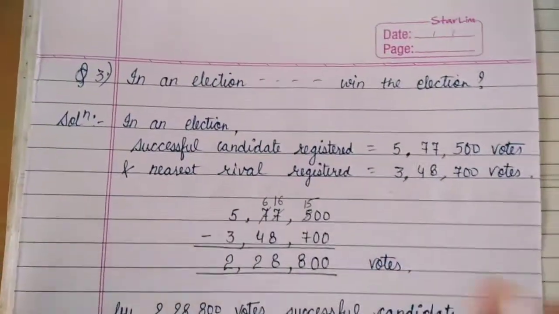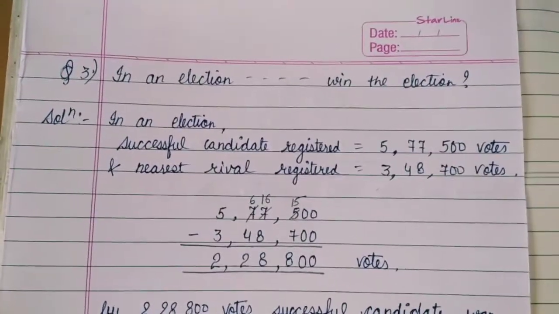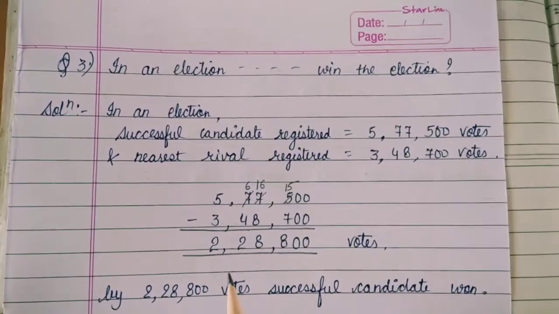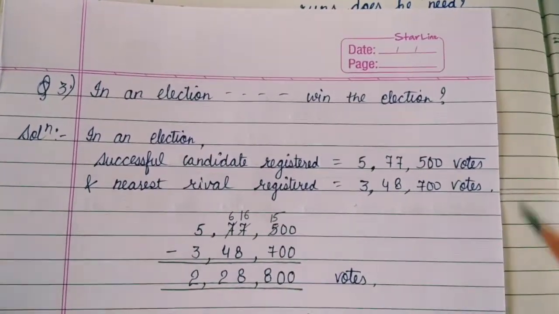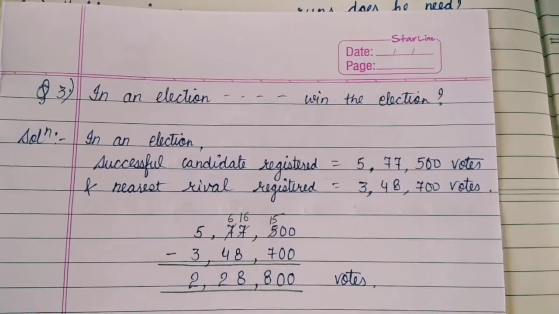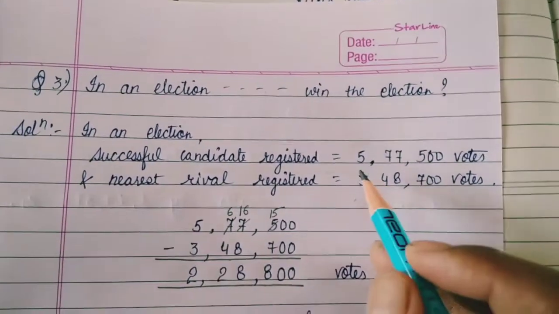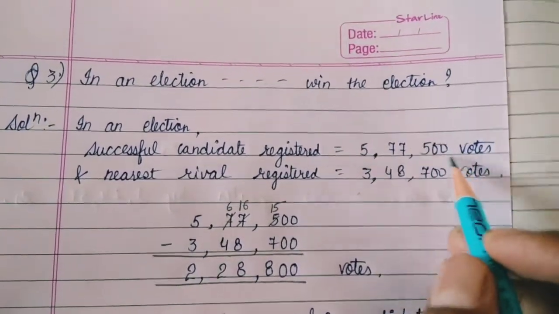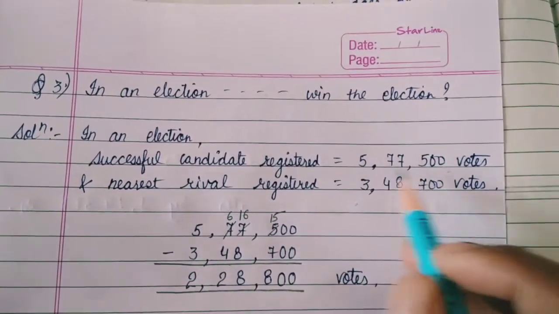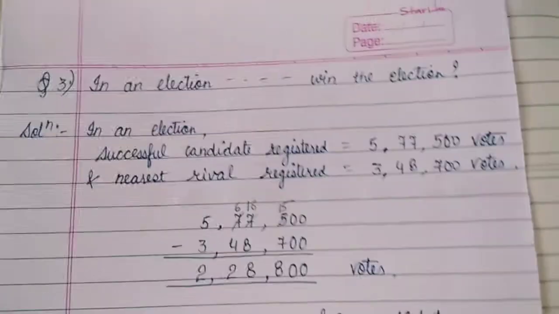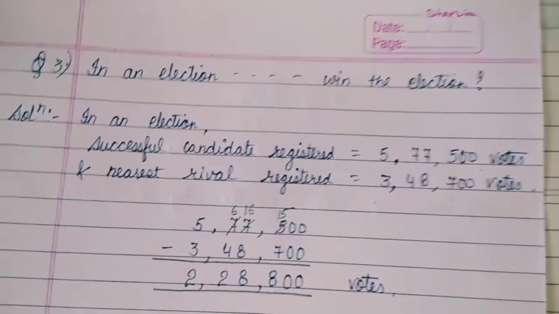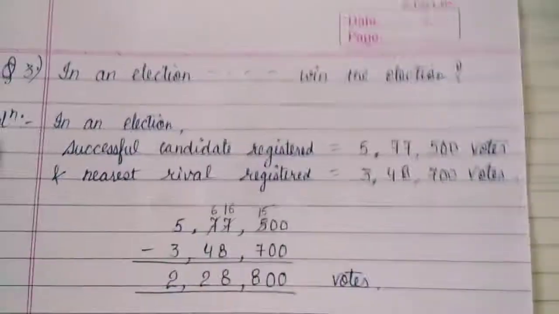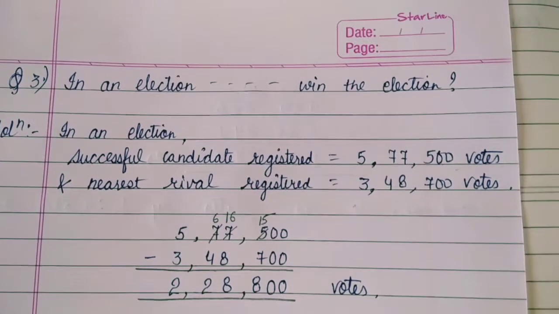Now the third question is, in an election, the successful candidate, the candidate who won, registered 5,77,500 votes. Okay, the successful candidate, the person who won the election, got 5,77,500 votes.